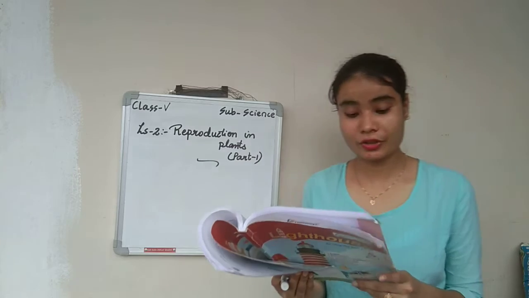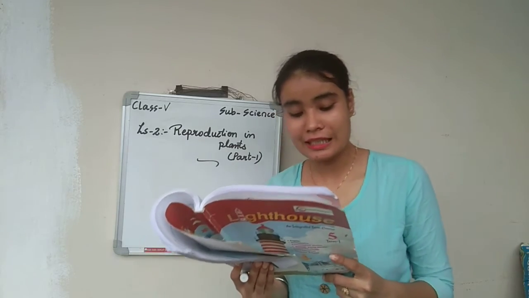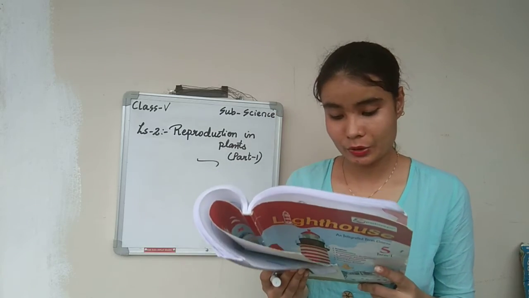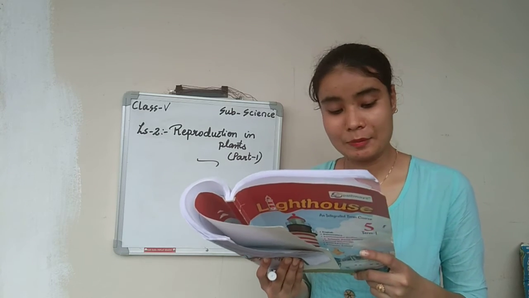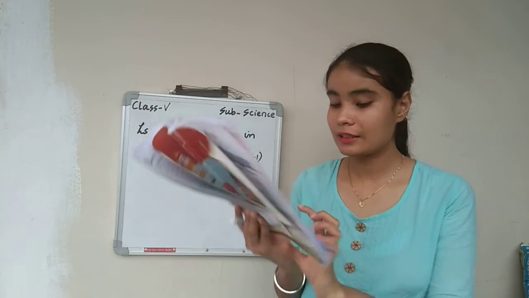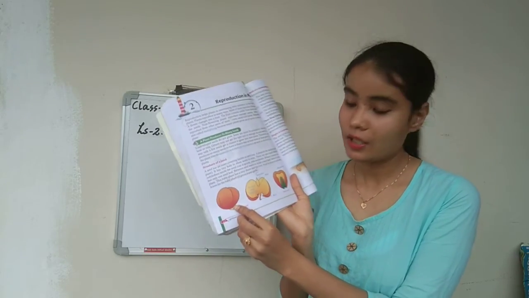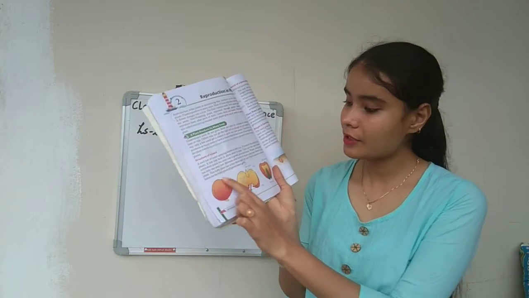Now let us discuss the structure of the seed. A seed has an outer covering known as the seed coat. It protects the embryo, the baby plant. So yes, this is a seed. This covering is called what?